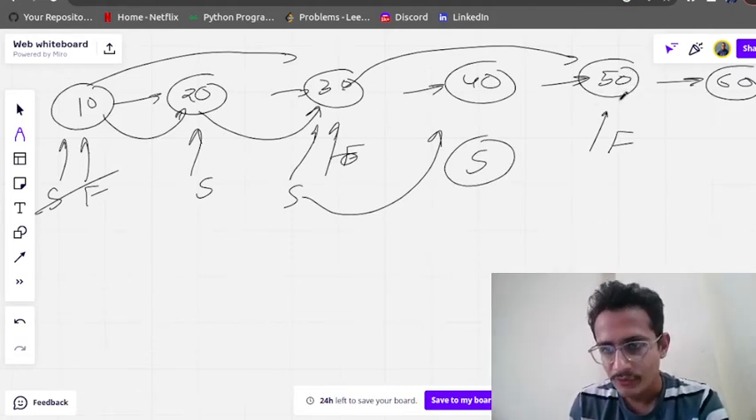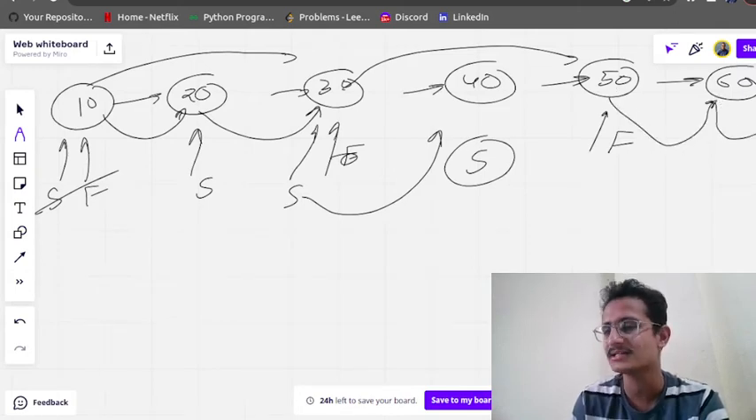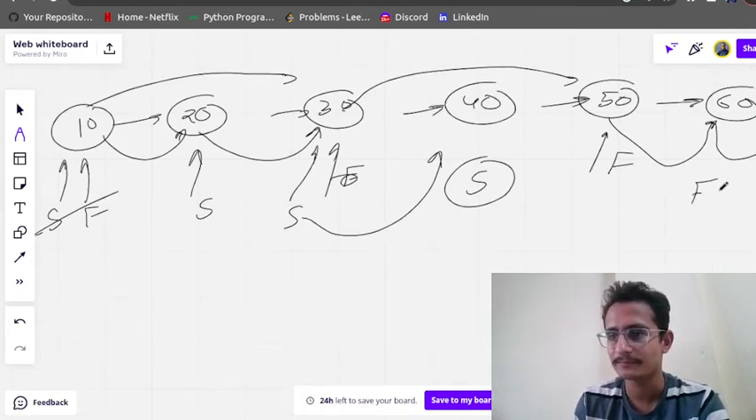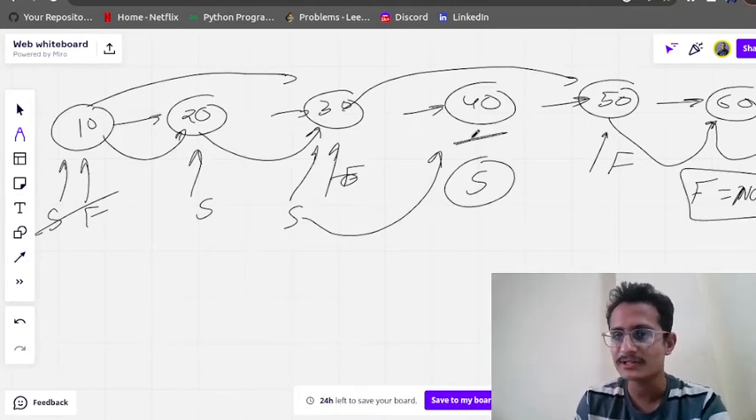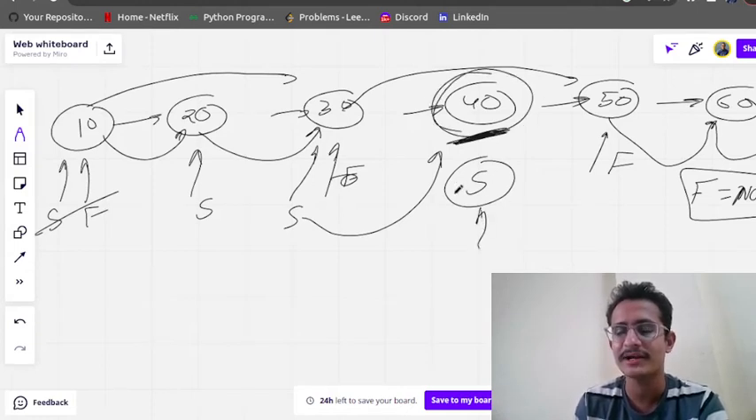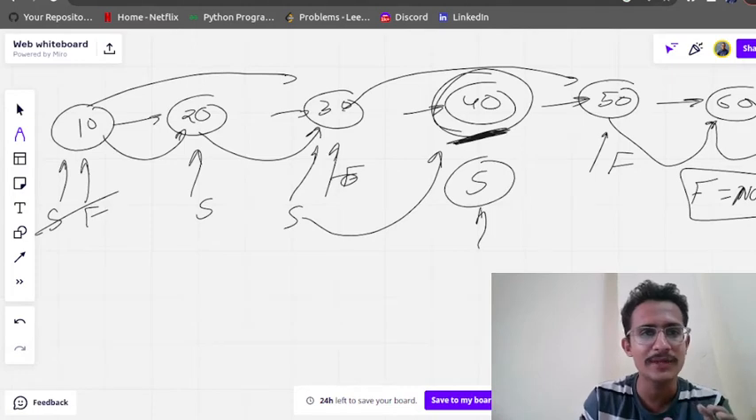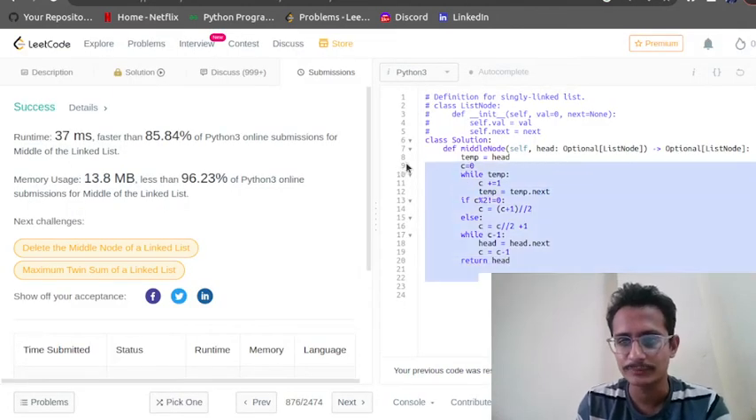Okay, so if fast moves 2 positions, this is the first position, there is no second position, so fast will be equal to none. It will come to none. So our slow is in this position. Now there is no further movement, so what we will return is slow. Okay, I hope the approach is clear to you.